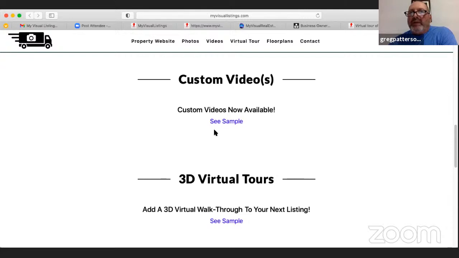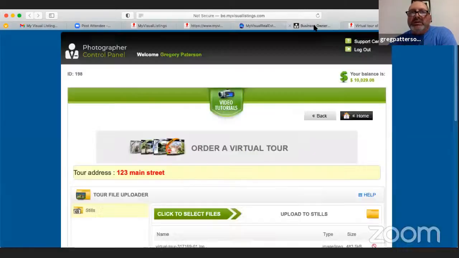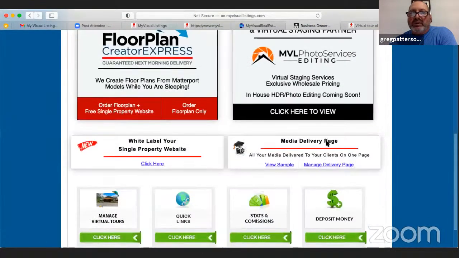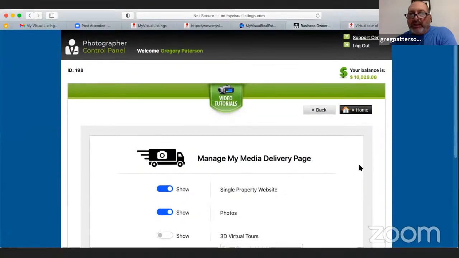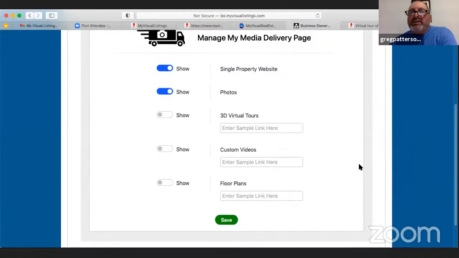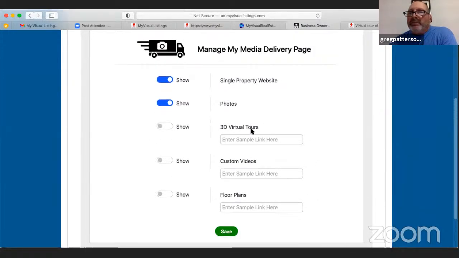samples where they can put their own sample, which I should show you in here, because this is the media delivery page where you manage it. And you manage your own delivery page in your photographer area. And as you can see in here, if they don't have a service for 3D tours, they don't want that to show.